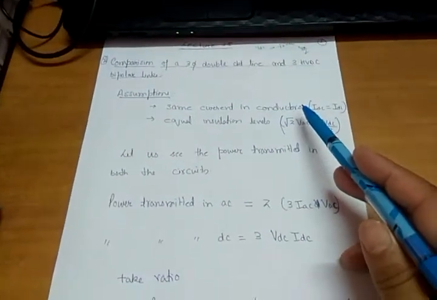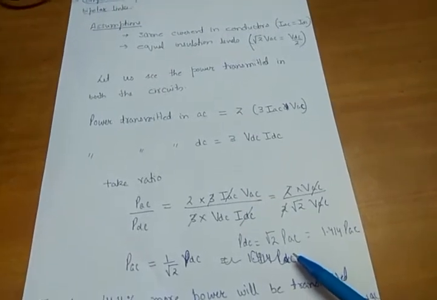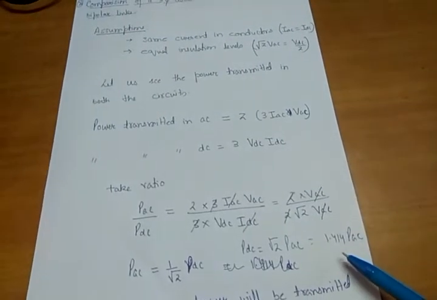Here you can see that for the same insulation level and same currents in the system, more power will be transferred in DC by 41.4%. So this was about the power transfer.